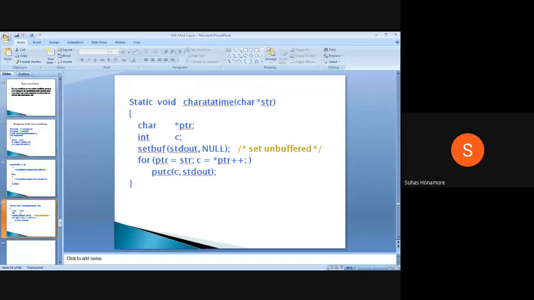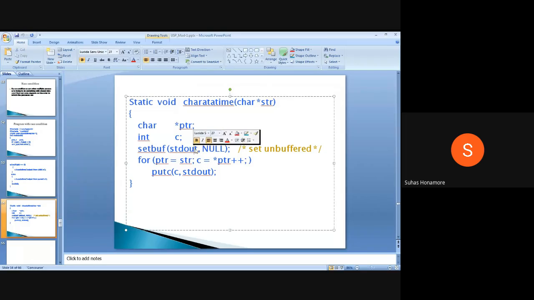In this function, character at a time, it receives a string, and whatever you are going to print goes to the standard output. Here standard output is our monitor. Before printing, the putc function always tries to print it.